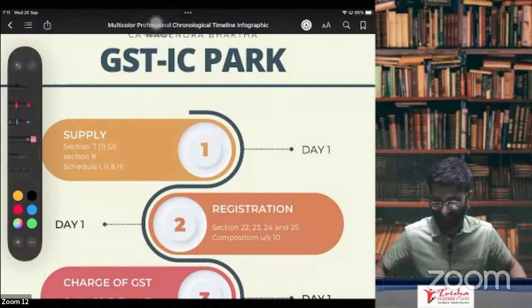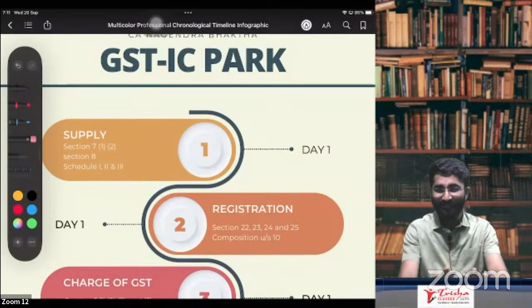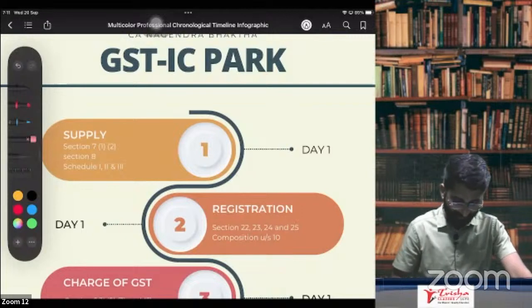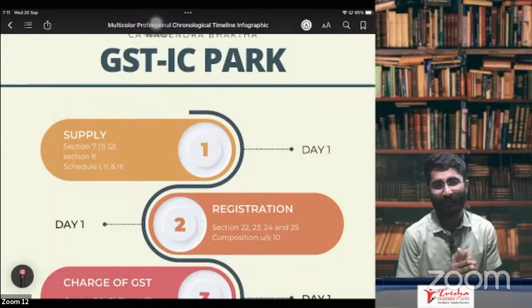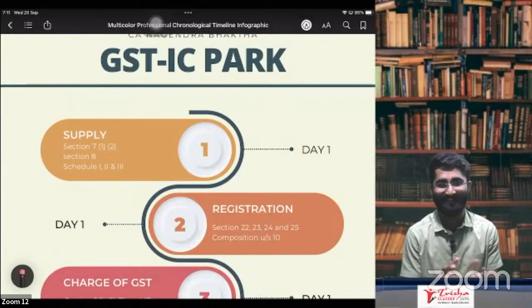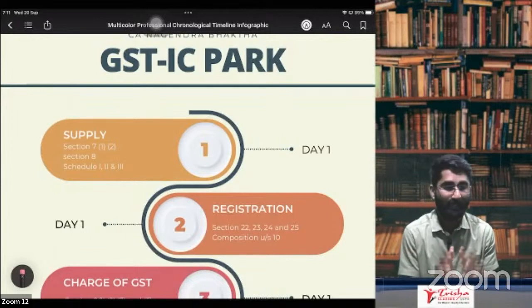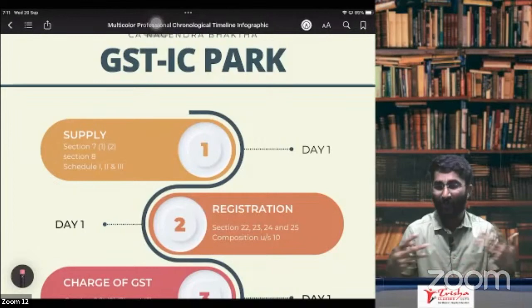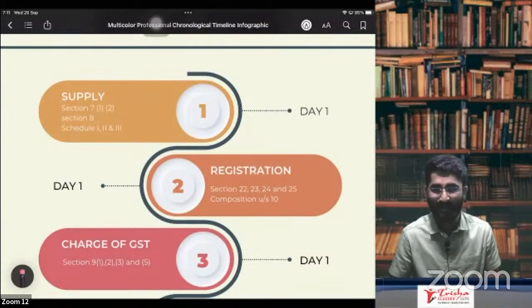Everyone, this is the GST park. In this park, there is a way, and I am just showing you the way here. Very good. So we are starting with the roadmap for the next 3 days: how we are going to cover the syllabus. We are going to cover this syllabus in 3 days, and I've just shown you the map here.